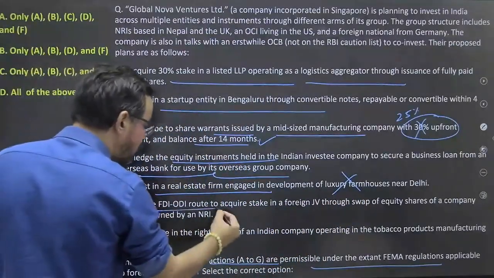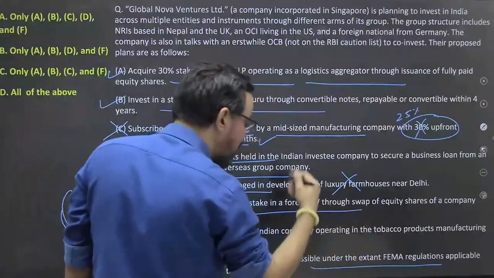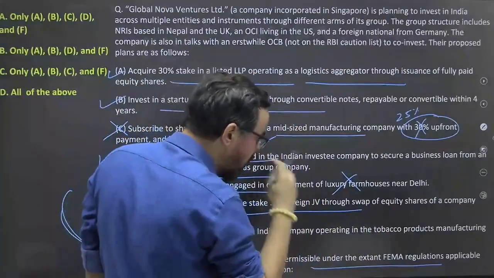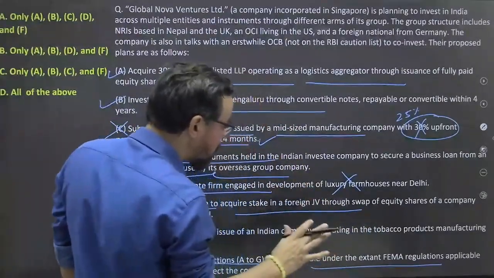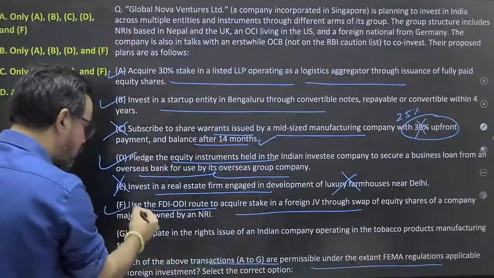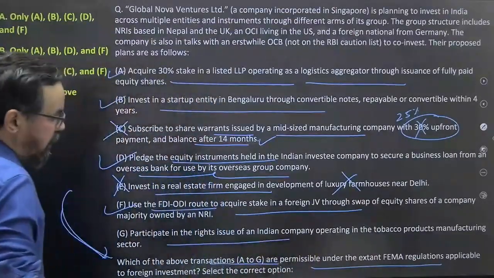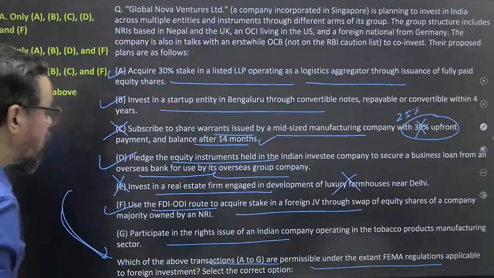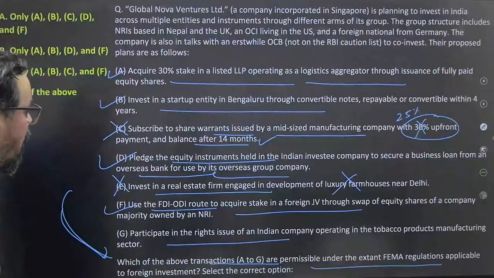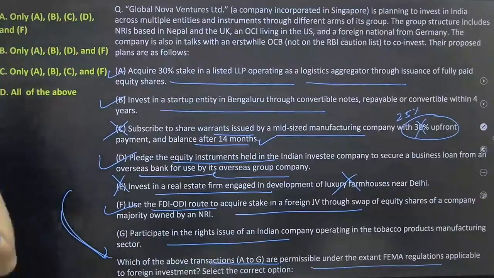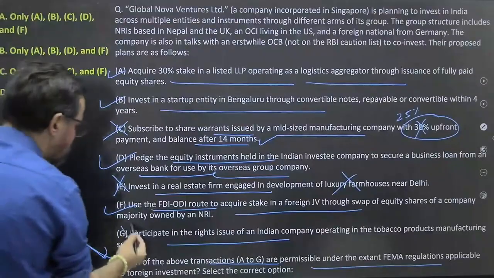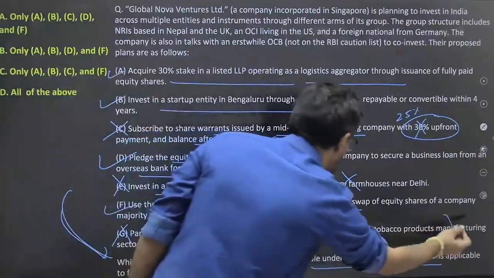Use FDI ODI route to acquire stake in a foreign joint venture through swap of equity shares of a company majority owned by an NRI. Participate in the rights issue of an Indian company operating in tobacco products manufacturing sectors. This is also not allowed. Okay? Tobacco sector products are not allowed.